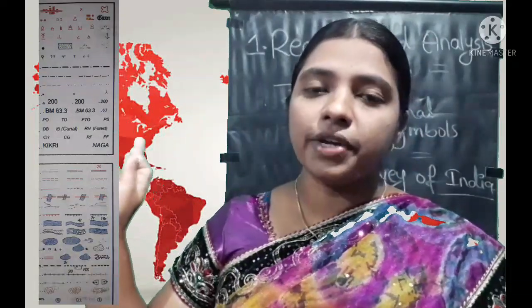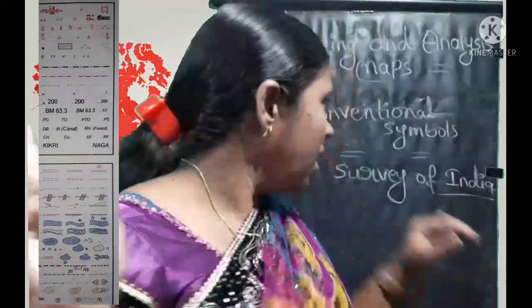Look at the picture and you will understand, children. This is about the conventional symbols. While map makers were preparing maps, they used their own symbols and the conventional symbols also. In India we usually follow the conventional symbols by Survey of India.